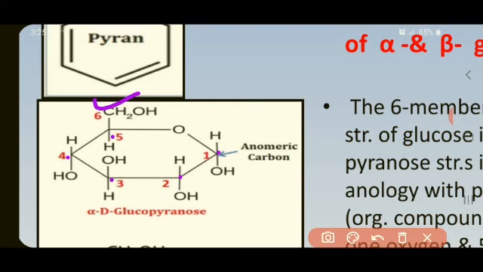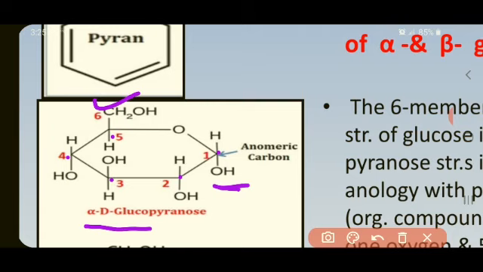Now, how to identify alpha D glucopyranose? If the OH group in the straight line structure comes at the right hand side, in this Haworth structure, it will always come at the down. Then it is called as alpha D glucopyranose.